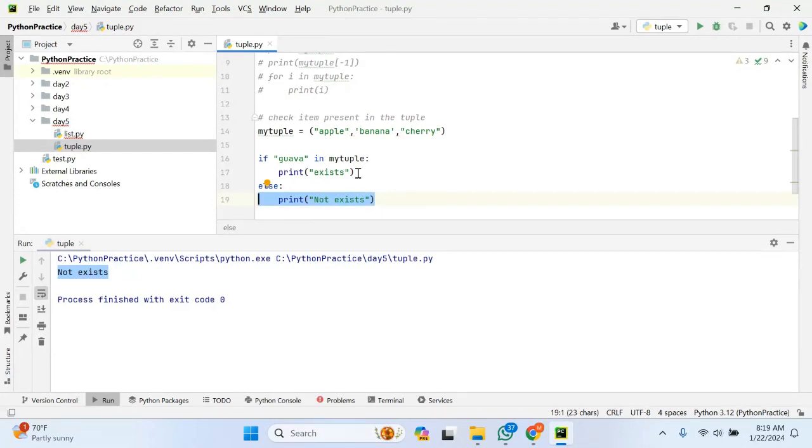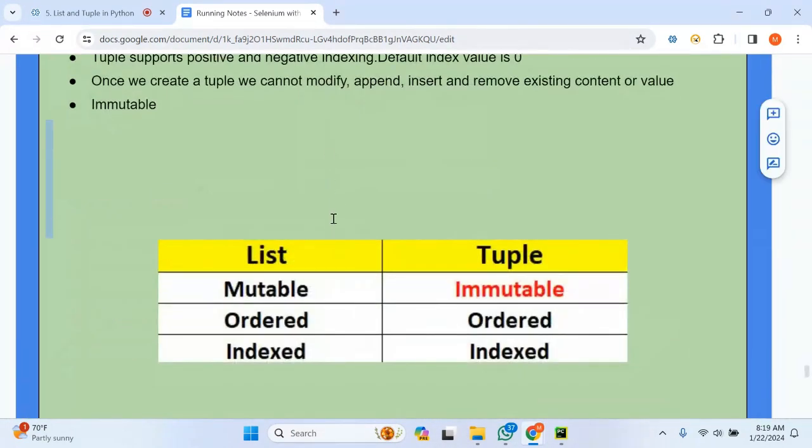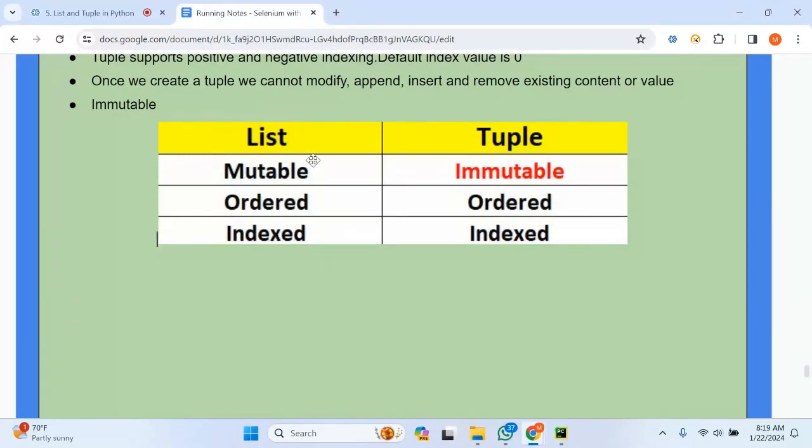As I said before, you cannot add any items to a tuple. You cannot modify the content. You cannot append, you cannot use the insert method, and you cannot use the remove method, because a tuple is the read-only version of a list. You can only read; you cannot modify its content. In a similar way, we can see the differences between list versus tuple.